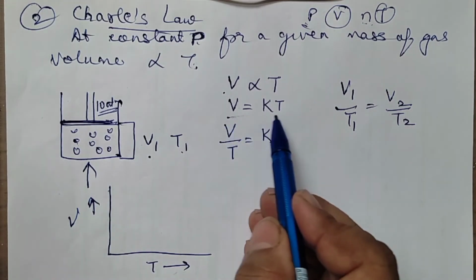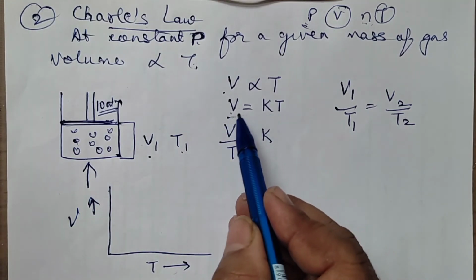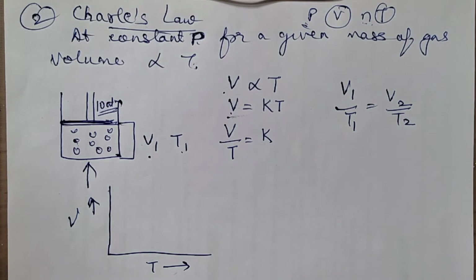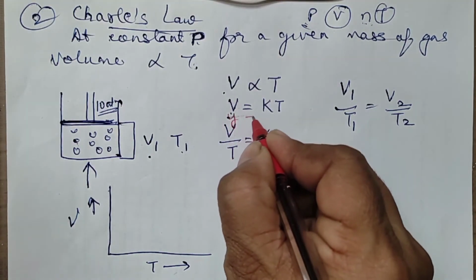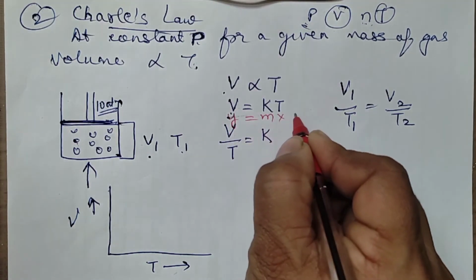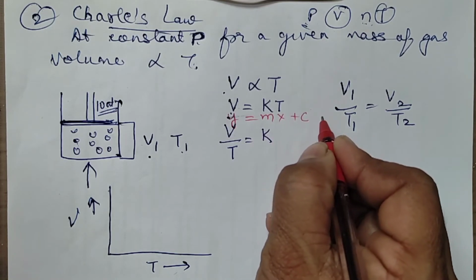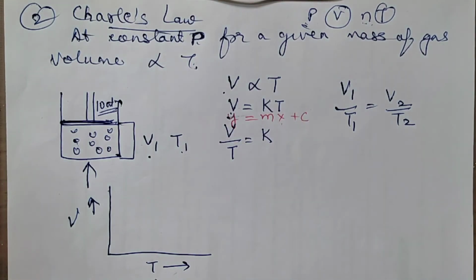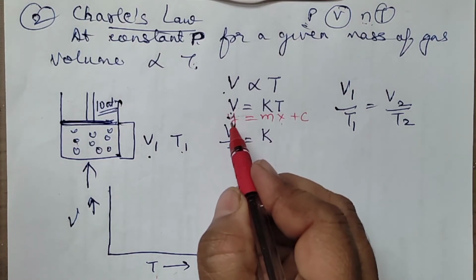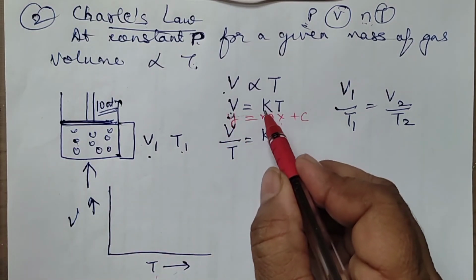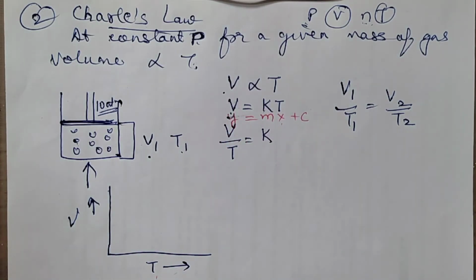This equation we are using, volume and temperature. You can again compare it with that equation, y is equal to mx plus c. No intercept. Temperature is on the x-axis, volume is on the y-axis. It's a positive slope, so that means you will be getting a straight line.